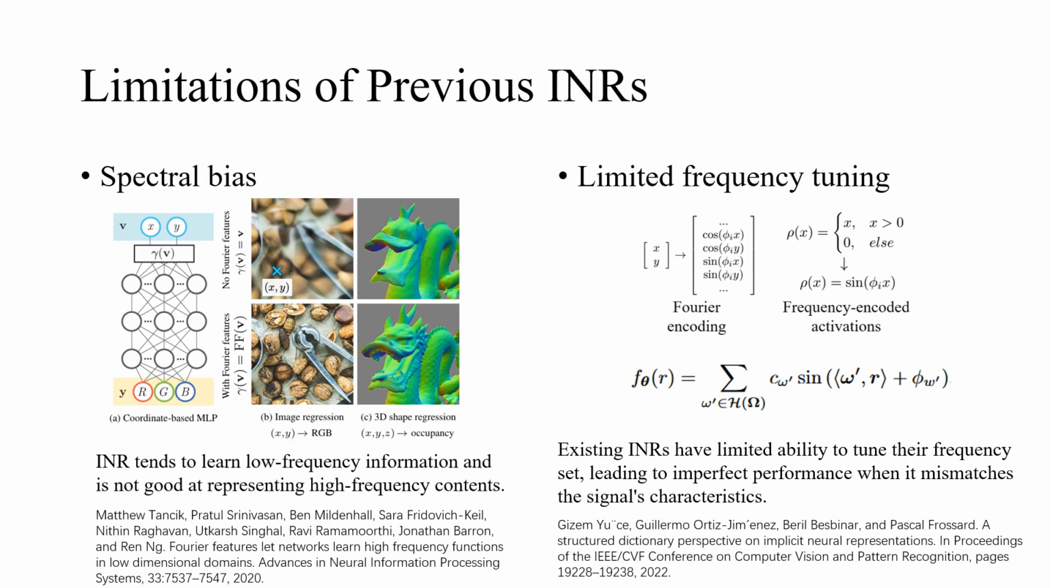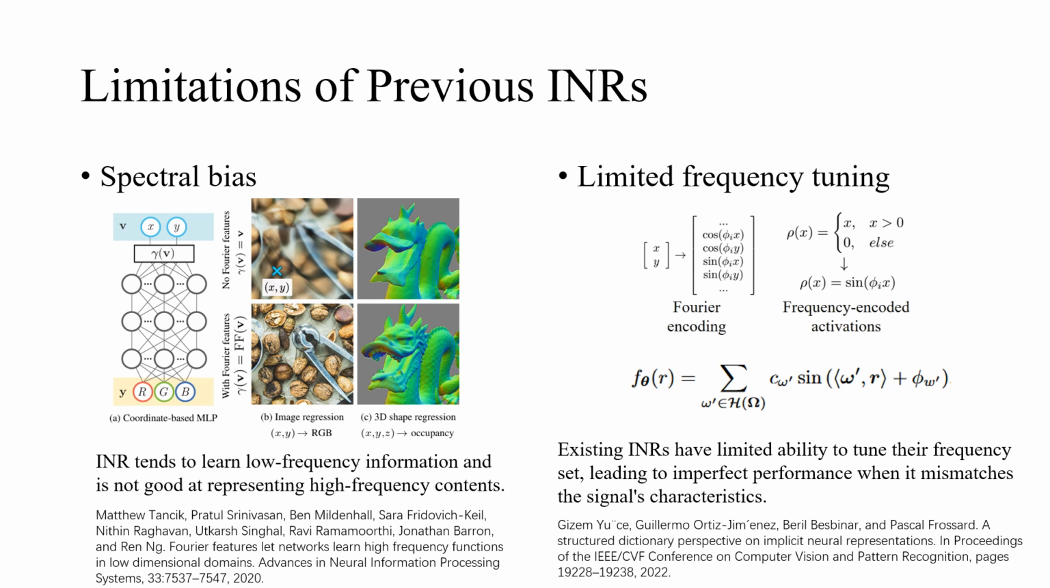The performance of INR is limited by 2 aspects, the spectral bias and the limited frequency tuning. From the first aspect, existing INR techniques suffer from the well-known spectral bias, meaning that INR tends to learn low-frequency information and struggles with representing high-frequency content. As shown in the top left figure, the fitted results are overly smoothed.